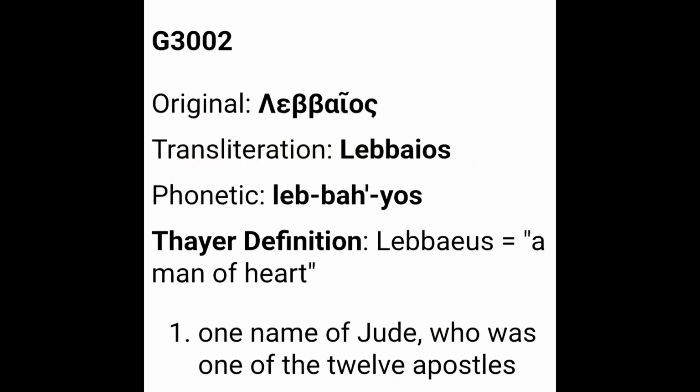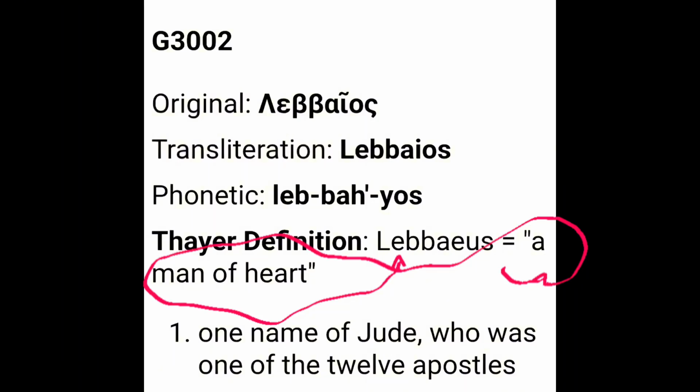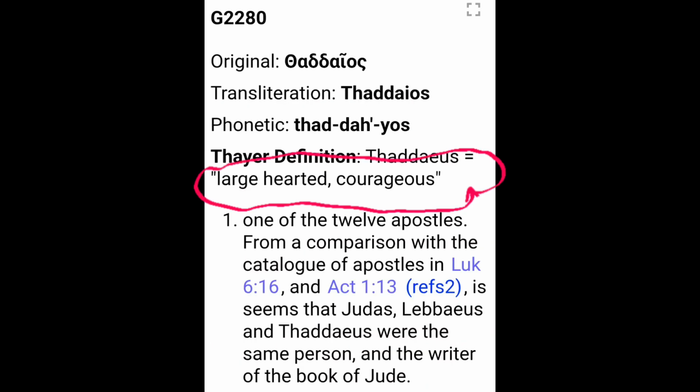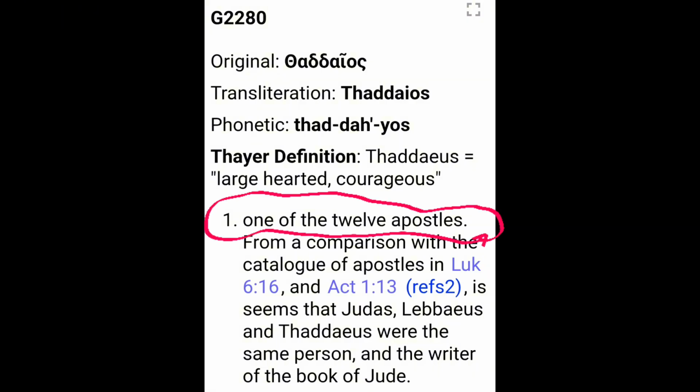Lebbaeus is defined as a man of heart, and it's one name of Jude, who was one of the 12 apostles. And Thaddeus is large-hearted or courageous. The idea of Lebbaeus and Thaddeus both having to do with the heart. And Thaddeus is also one of the 12 apostles.